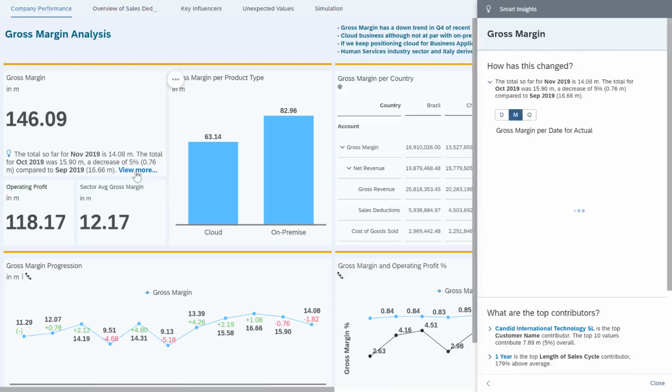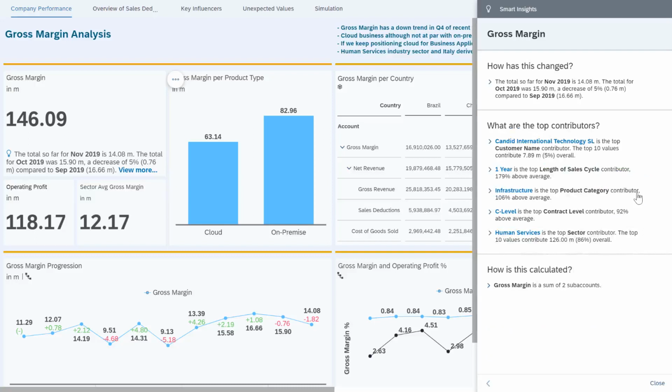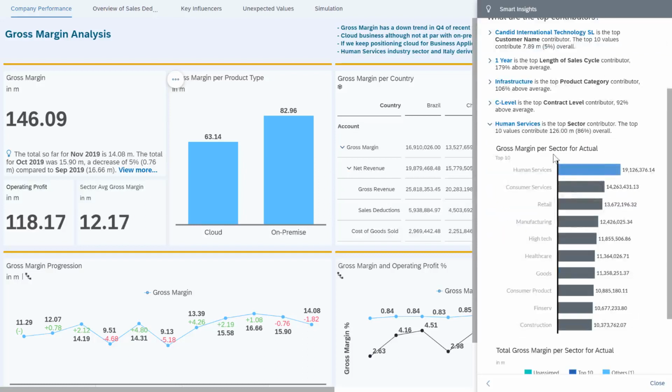So first insight is this natural language generation for gross margin and the side panel which is generated from Smart Insights. It shows time-based changes, and these charts can be added on existing dashboards for sharing with other users in your company. Then the top contributor analysis, which shows different factors contributing to gross margin, and this is where I found human services industry sector.